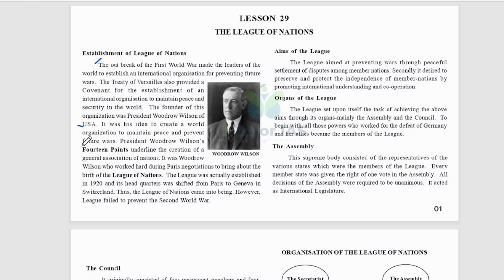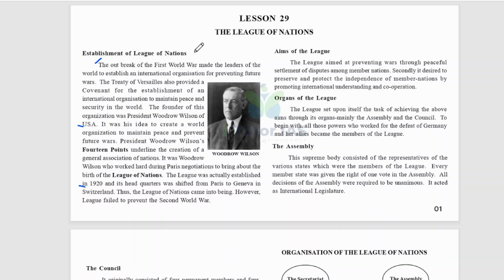President Woodrow Wilson's 14 points underlined the creation of the General Association of Nations. It was Woodrow Wilson who worked hard during the Paris negotiations to bring about the birth of the League of Nations. The League was established in 1920, and its headquarters was shifted from Paris to Geneva in Switzerland. Thus, the League of Nations came into being. However, the League failed to prevent the Second World War. So this is all about the establishment of the League of Nations.